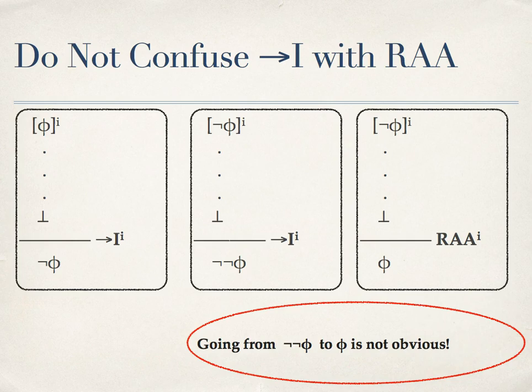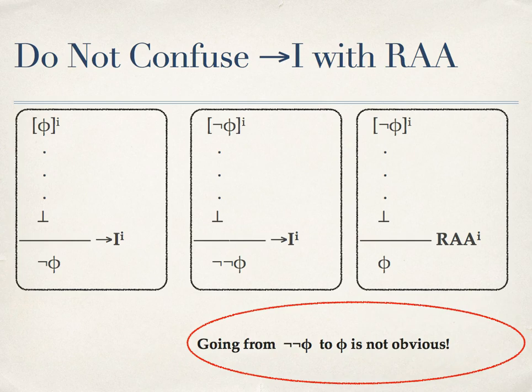On the right-hand side, you see an application of the rule of reductio ad absurdum. So we start with the assumption not phi, we arrive at the contradiction, and we can then derive the formula phi itself. So going from the negation of phi to phi itself is not obvious.